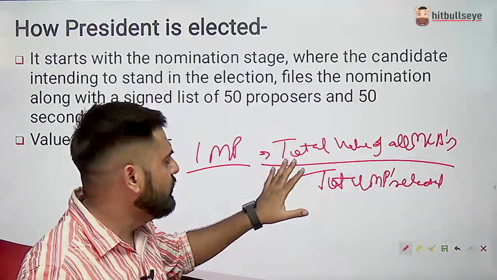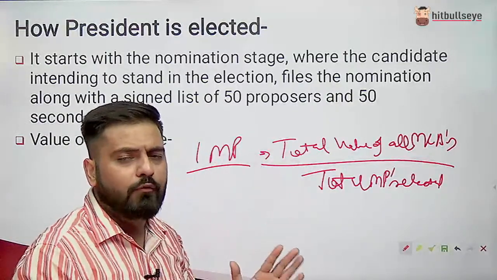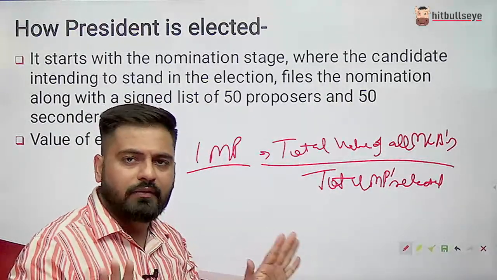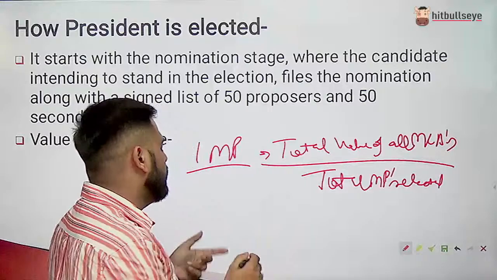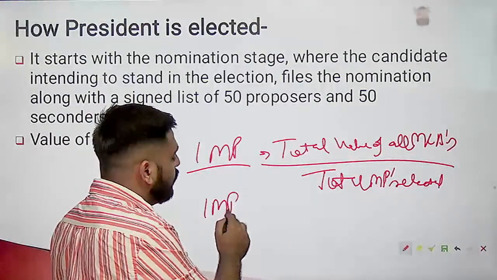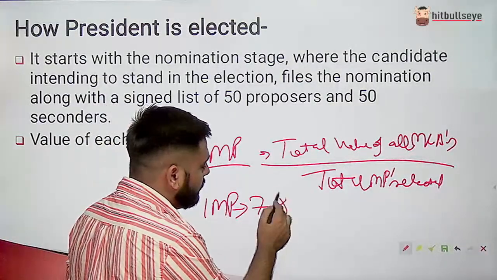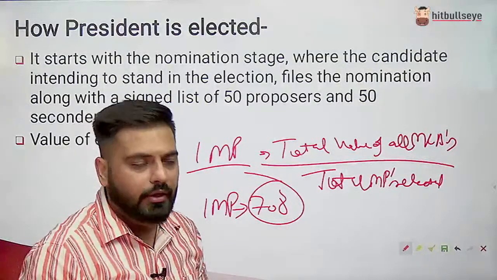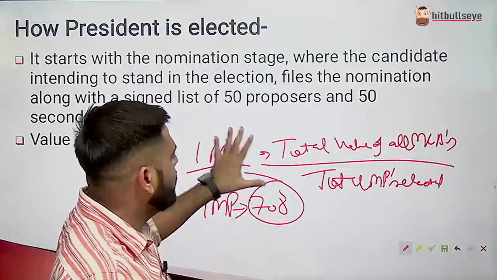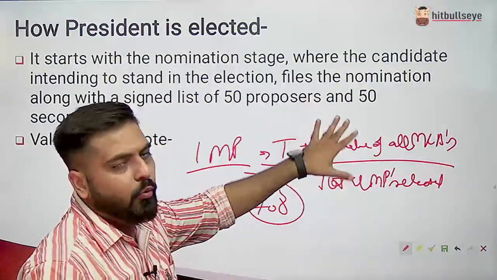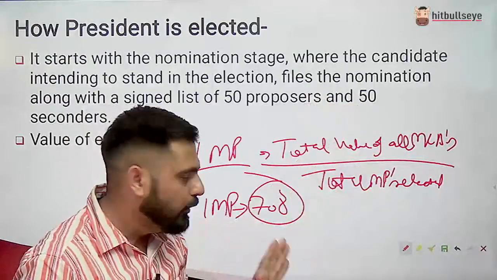So here we see the value of the vote of one MP is stable, right? It is the same for all. So one MP's vote value is around 708. If we calculate, it is about 708, right? So this is the value of one MP, and this is the value of one MLA. I hope you understand here.